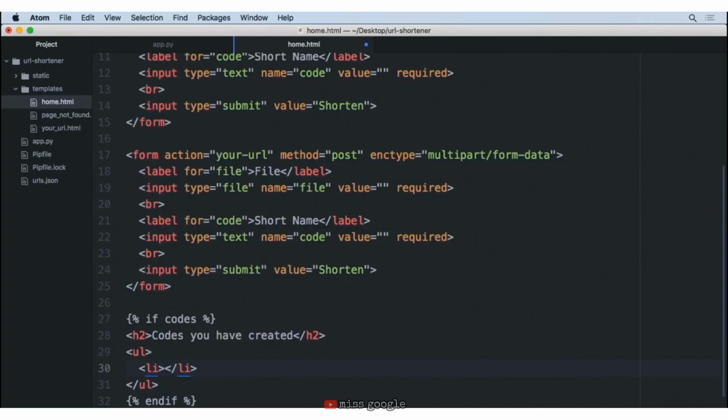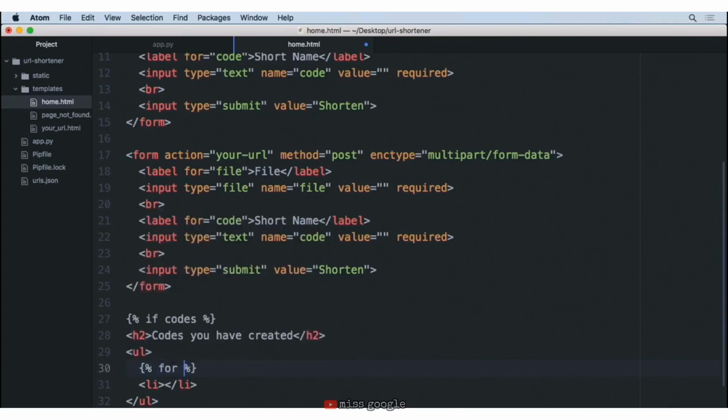And for this particular list item, we want to provide whatever the particular code is that we're looking at the time being. Now, with this, codes that we pass forward is a list of a bunch of different codes. So we're actually going to have to create a for loop here. So let's go ahead and start a for loop. We're going to do our curly brackets with the percentage signs.